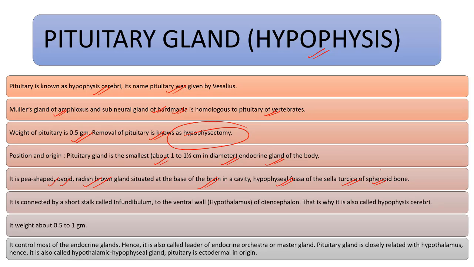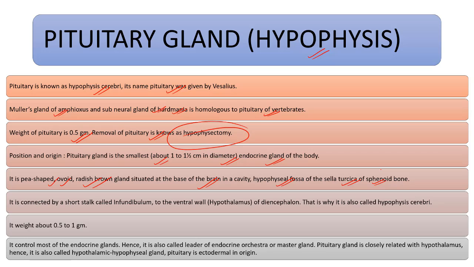Hypophyseal fossa. The pituitary gland is also known as hypophysis cerebri. Its name, pituitary, was given by Vesalius. Mueller's gland of Amphioxus and the subneural gland of Hardmania are homologous to the pituitary of vertebrates. The weight of the pituitary is 0.5 grams. Removal of the pituitary is known as what? Hypophysectomy.